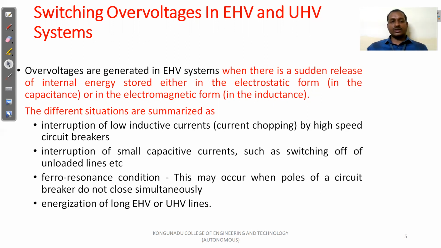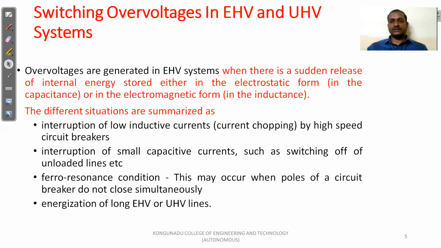The next one is ferro resonant conditions. This may occur when the poles of a circuit breaker do not close simultaneously. Circuit breaker poles should close simultaneously, but if that is not possible, ferro resonance conditions will automatically occur. This causes the switching over voltage. The last one is energization of long EHV and UHV lines.